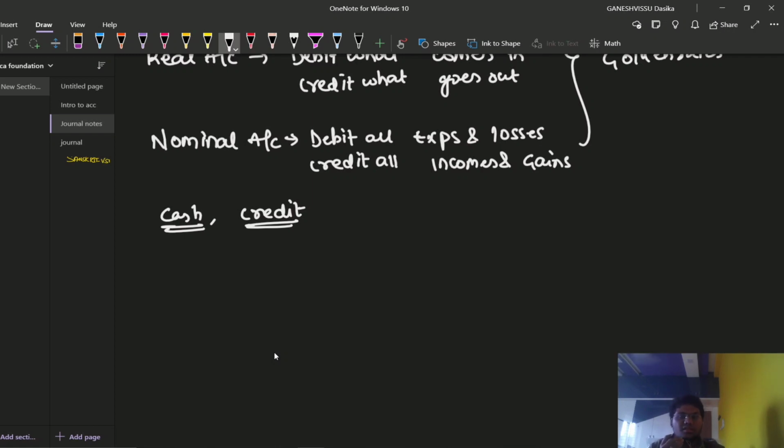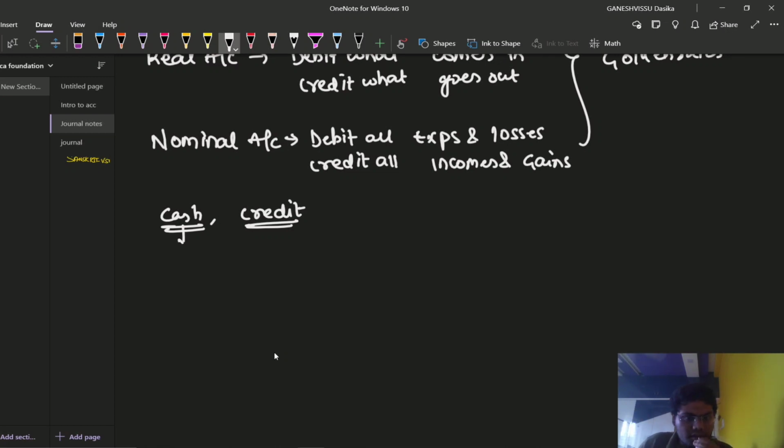Cash transaction doesn't mean that it always involves cash itself, that is, rupees in notes or coins. It also means check or any immediate transaction, that is, the transaction shall be completed immediately.